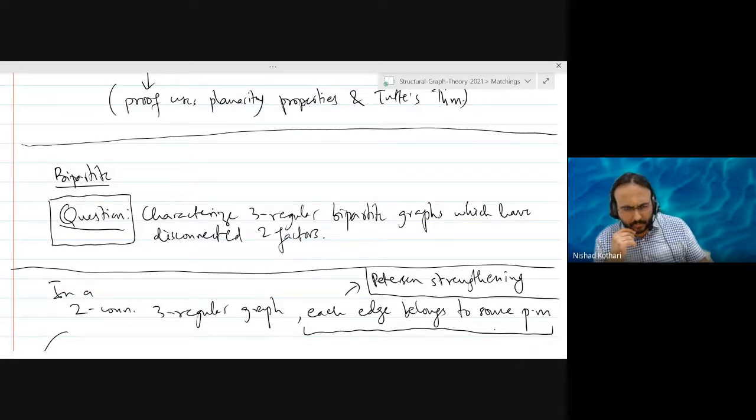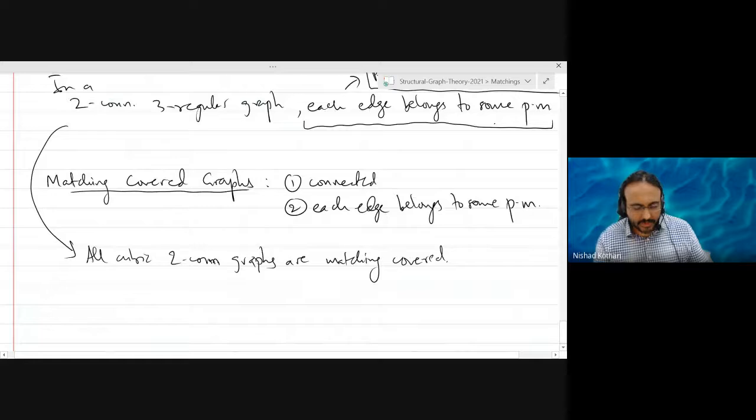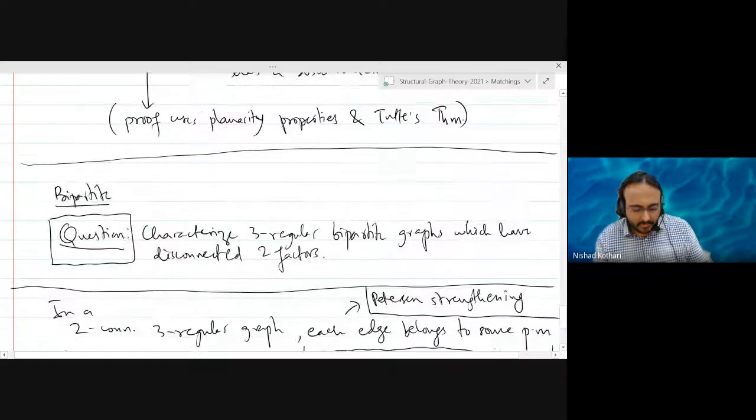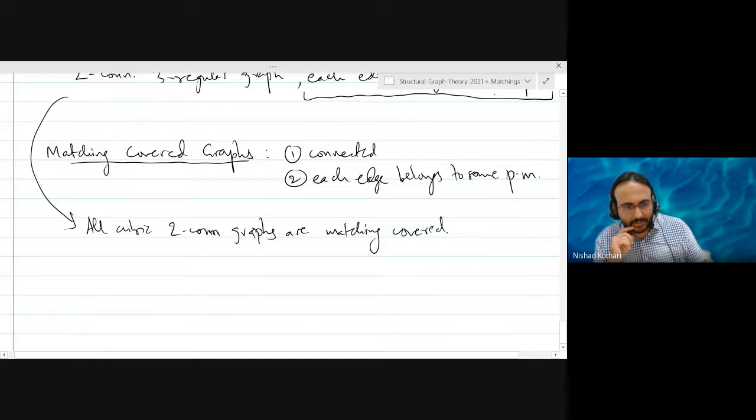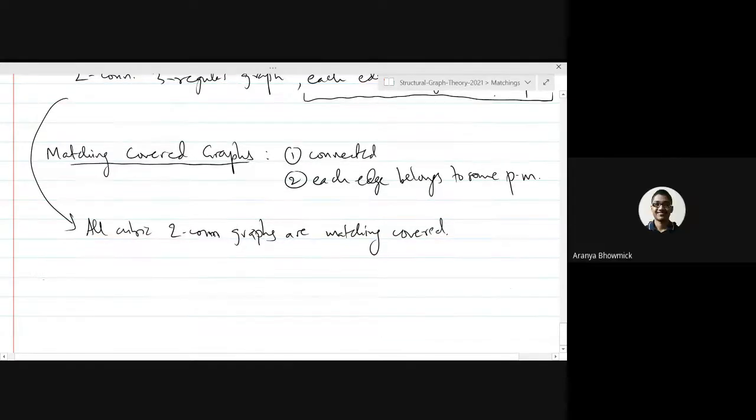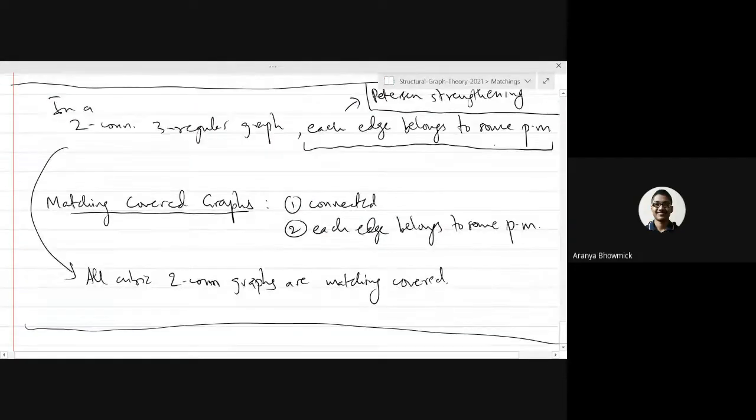The two papers were published in the same year or so, 2001, 2002, something like that. So there is a conjecture about this question, and in order to tell you about it, I would like to go into matching covered graphs and introduce some terminology, and then I can tell you about the conjecture. So basically, matching covered graph is a class of graphs which contains all cubic two connected graphs.